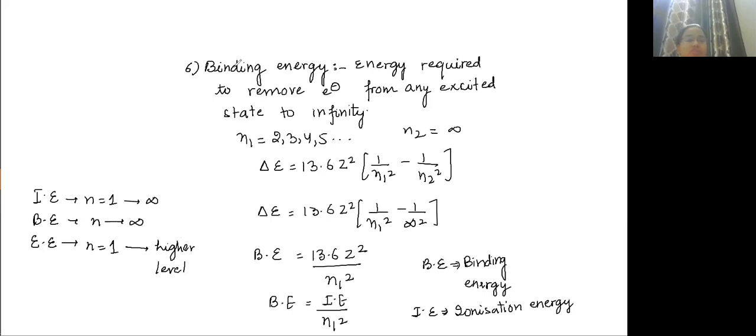All three definitions are clear. If this is clear, then it is very easy to do the questions.